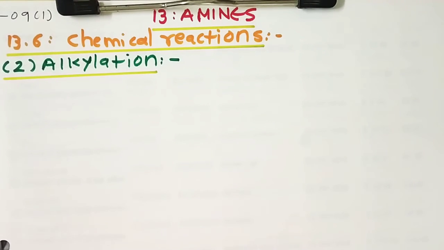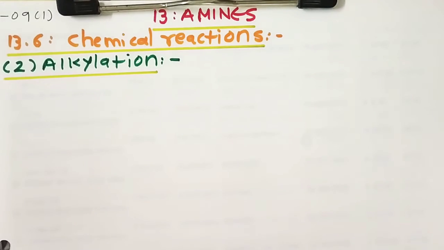As we know, at present our current topic, which is 13.6, is about the chemical reactions of amines. For the last two lectures, we have been talking about the first character, the basic nature of amines. In the case of basic nature of amines, what is the basicity order in the gaseous state, in other words the non-aqueous state? It is tertiary, secondary, primary, and ammonia.